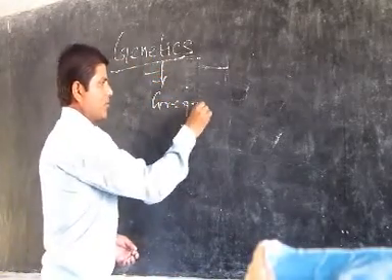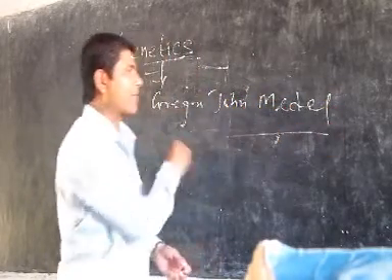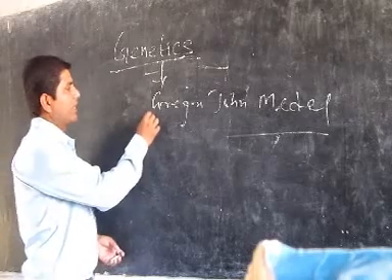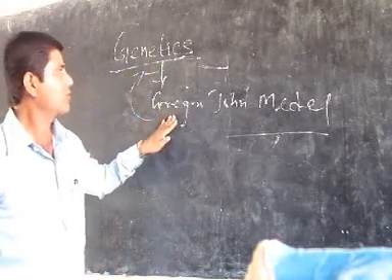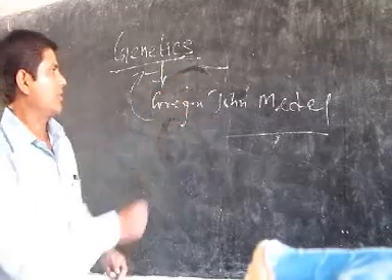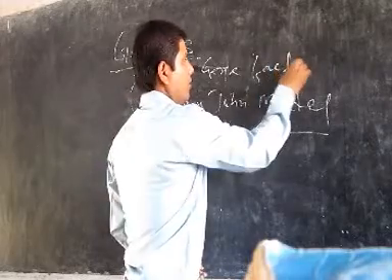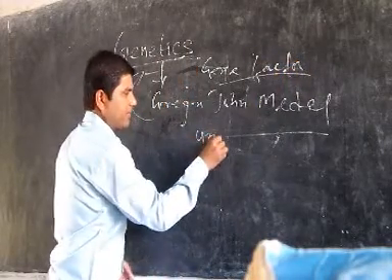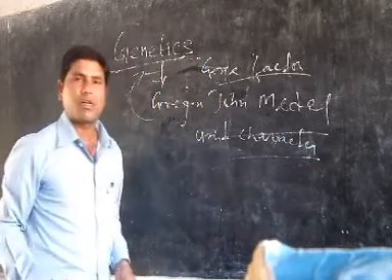Gregor John Mendel is known as the father of genetics because he proposed the gene factor, in which unique characters are transferred from one generation to another generation.